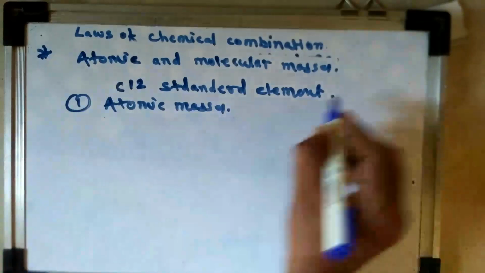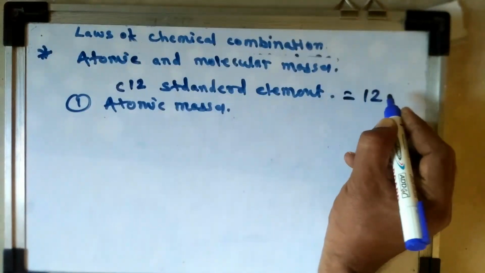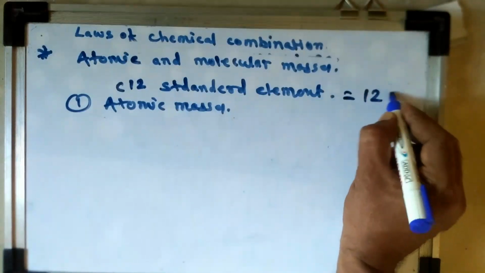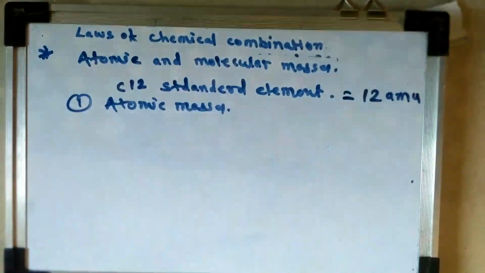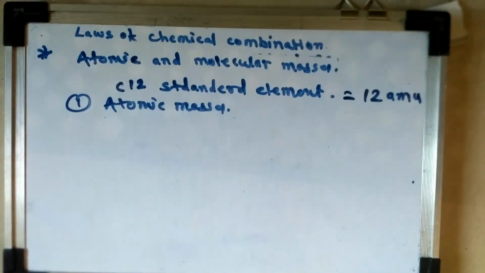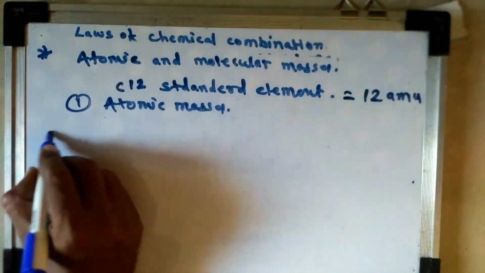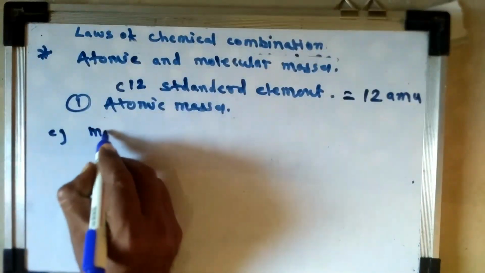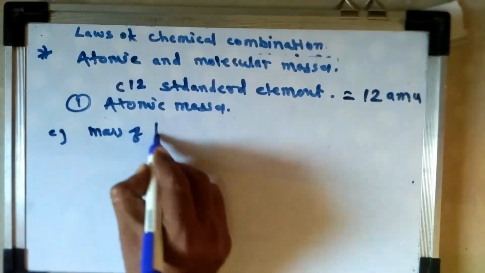Carbon 12 has a weight equal to 12 AMU, that is atomic mass unit. AMU means atomic mass unit, and that element is taken as a standard. All the elements can be compared with the standard element C12 to calculate the atomic masses, because we know that the masses, for example, we can take the example, the mass of hydrogen atom